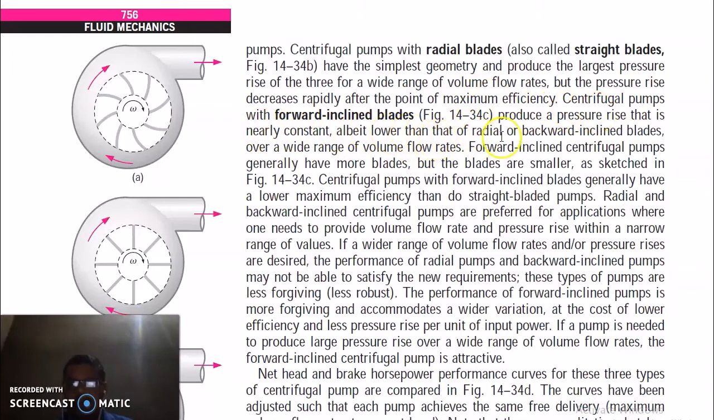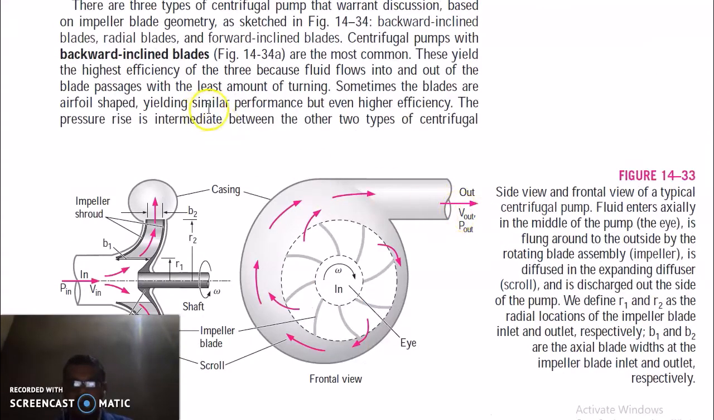Centrifugal pumps with forward blades produce a pressure rise that is nearly constant, and in the backward case they yield the highest efficiency of the three because fluid flows into and out of the blade passage with the least amount of turning. Sometimes the blades are airfoil shaped, yielding similar performance but even higher efficiency.